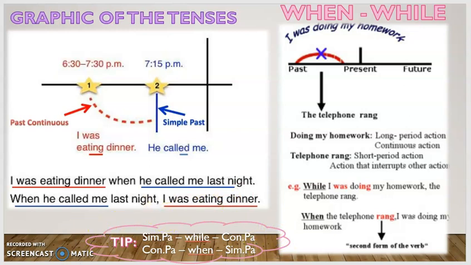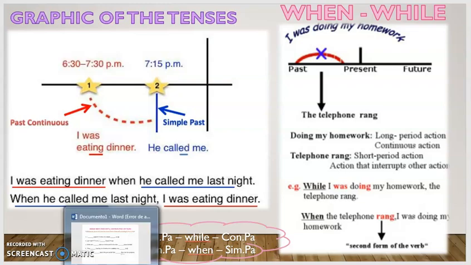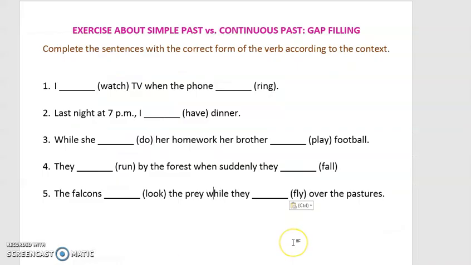And now, my friends, I have an example for you about the usage of simple past and continuous past. This is an example named gap filling, el llenar espacios. So you need to complete these sentences with the correct form of the verb according to the context. Remember that this is about simple past and continuous past, the versus exercise. So, I watch TV when the phone rang.